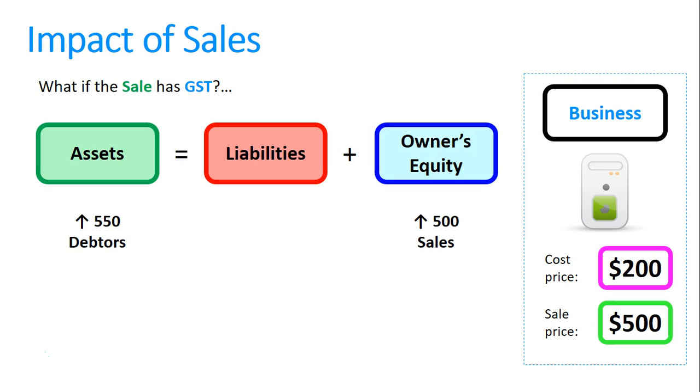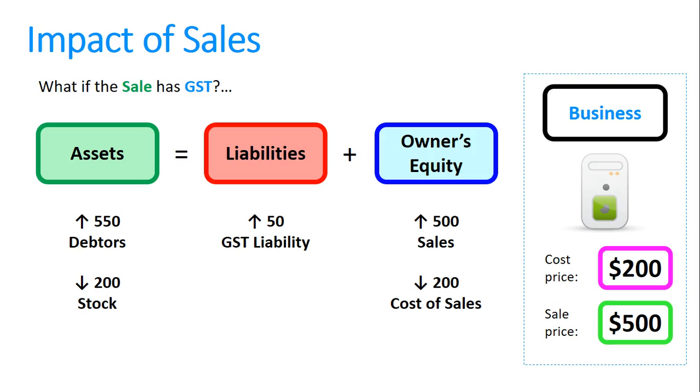So what's different then is we're also going to increase our GST liability by $50. And you can see the asset of $550 equals liabilities of $50 and owner's equity of $500. So that still actually equals and balances from an accounting equation perspective. We've still got a cost of sale. Now the cost of sale doesn't have GST. It would have had GST when we bought it originally, but we're just selling it now. So stock goes down and cost of sales will decrease owner's equity.